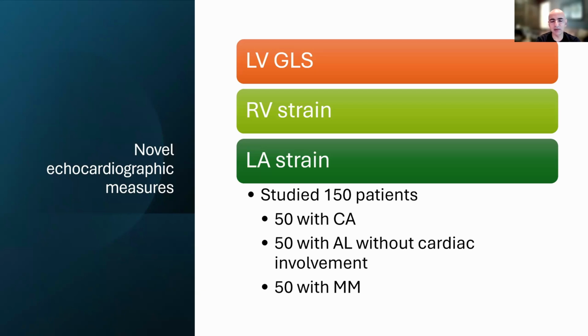And so we decided, well, the left atrium is a nice thin chamber. It probably takes only a little bit of amyloid deposition to make it dysfunctional. So let's look at the function of the left atrium. We studied 150 patients: 50 with known cardiac amyloidosis, 50 with light chain amyloidosis without cardiac involvement, and 50 with multiple myeloma as a control group that still had a monoclonal gammopathy.